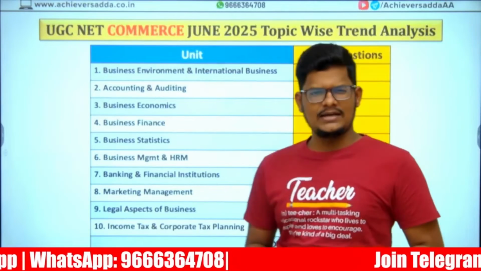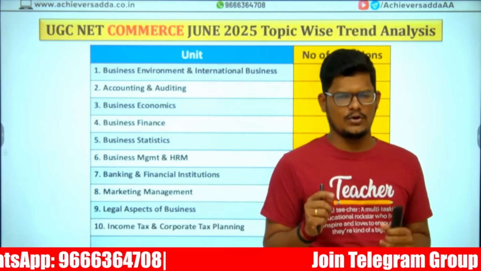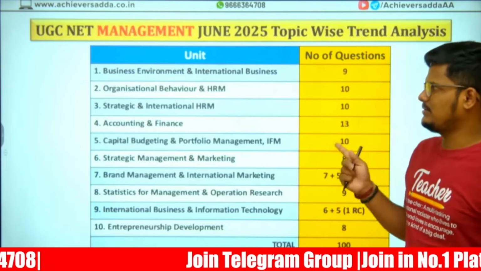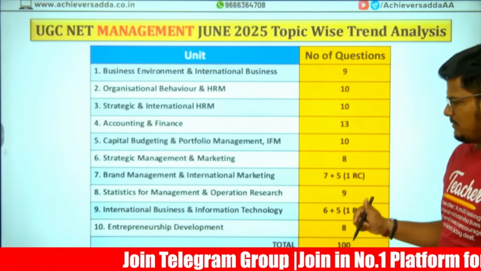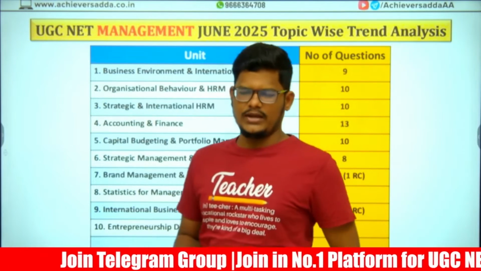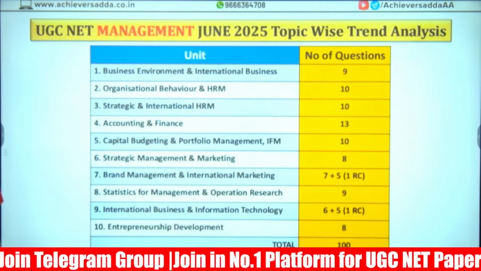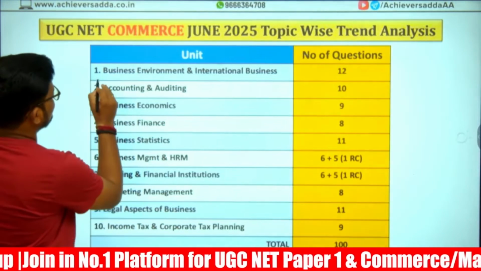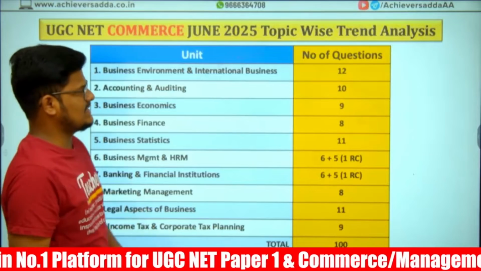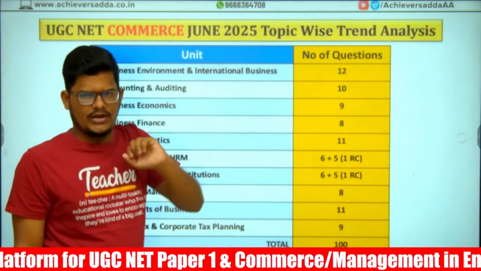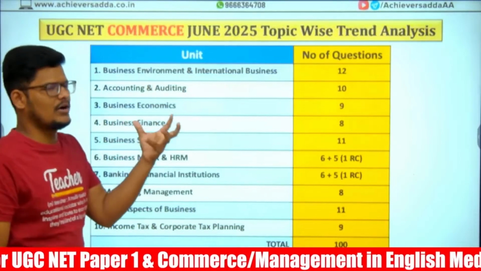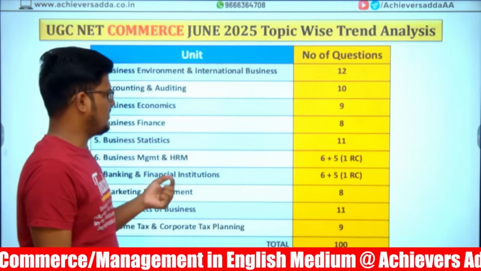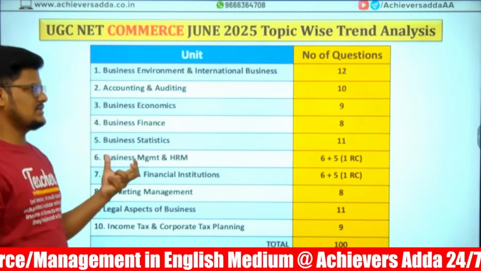If you look at the recent trend analysis of the June 2025 question paper of commerce and management, both the papers, if we analyze on a unit wise basis, these questions appeared. In commerce, from unit 1, business environment and international business, a total of 12 questions appeared. Accounting and audit 10 questions, business economics 9 questions, finance 8 questions, statistics